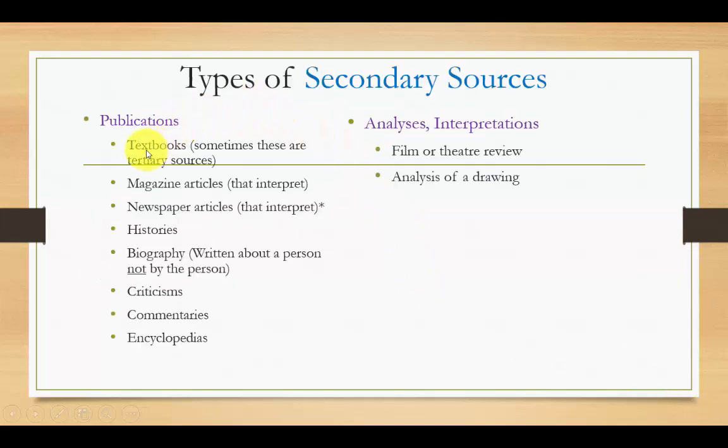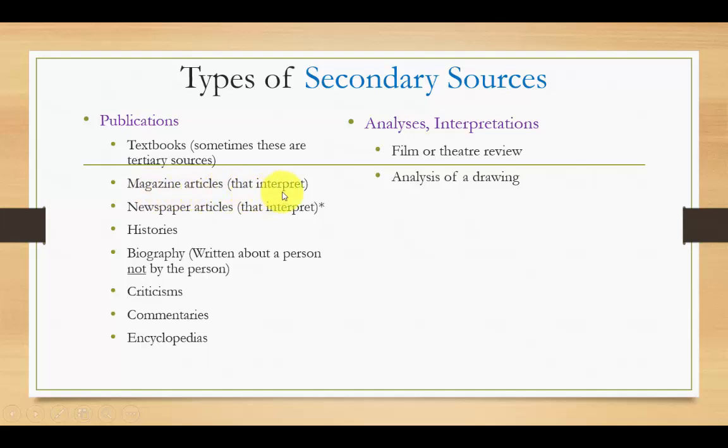Some examples would include a textbook. Our Horizons textbook is a great example of a secondary source. Sometimes these are called tertiary sources, but for our purposes in Social Studies 10, we're going to look at textbooks as secondary sources. The authors have collected information and they have looked at primary sources, but the information that they're writing, that book is a secondary source.